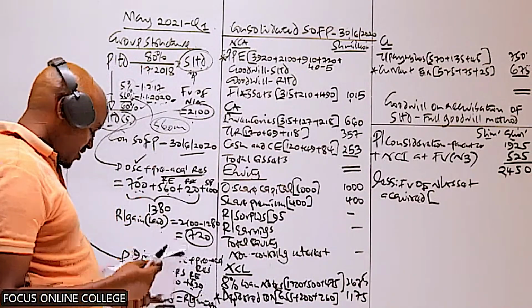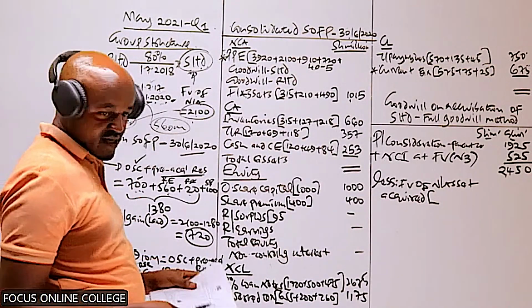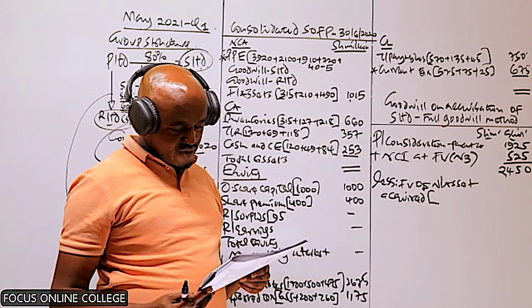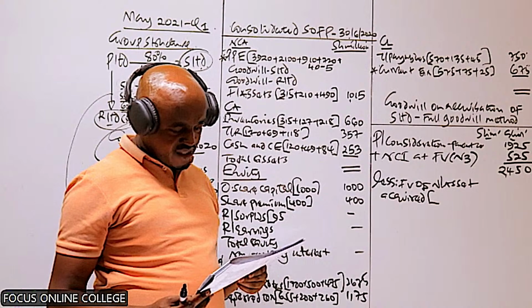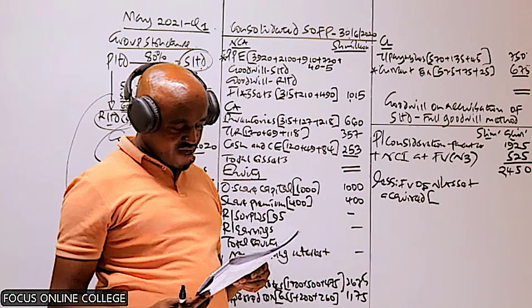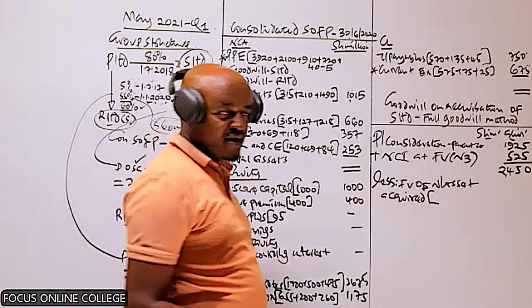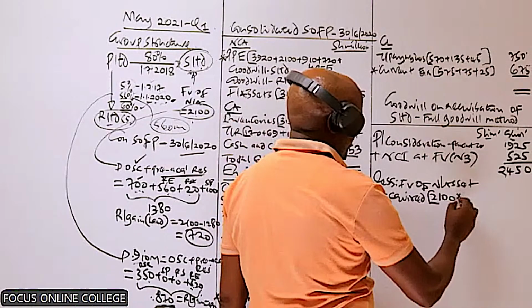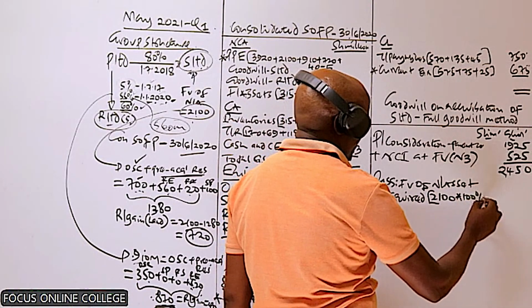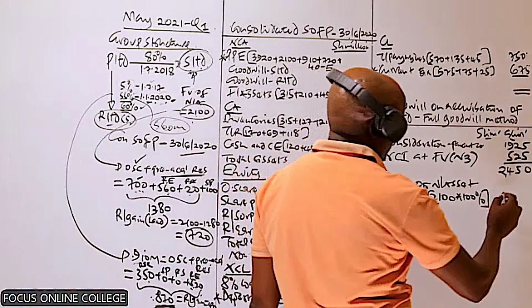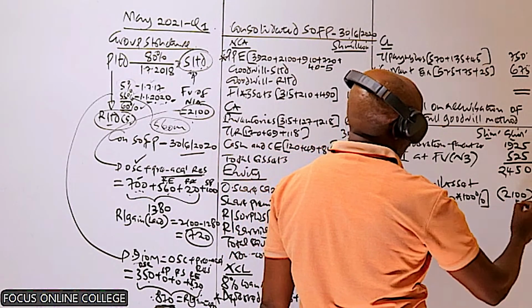We have this in note number 1, sentence 2. We are told that on the date of acquisition, the fair value of identifiable net assets of S was 2100. And because we're using the full goodwill method, we take 100% of that, which is 2100.